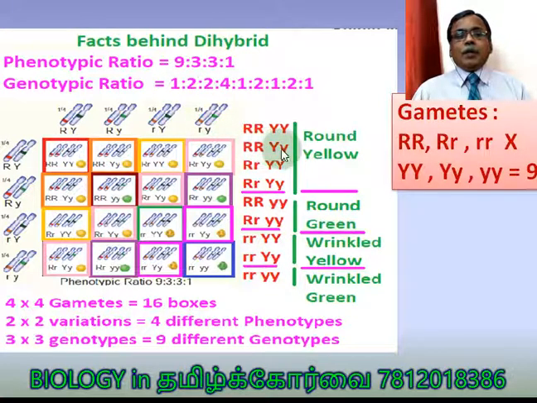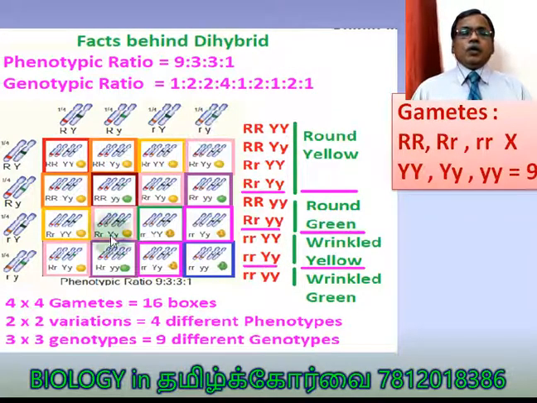Capital R, capital Y, small y, 2. Okay, so here double heterozygous alone 4. Again capital R, small y. This is homozygous 1. And capital R, small y, 2. The same way here also. Finally, double recessive homozygous 1.